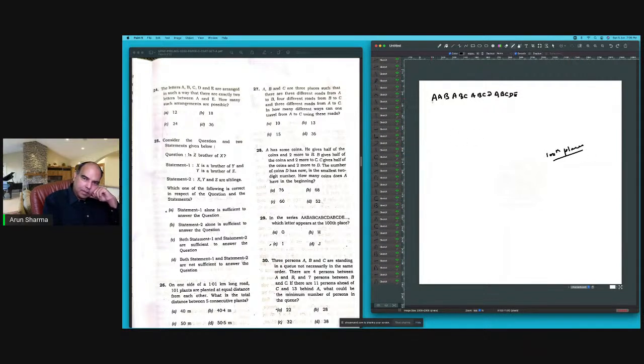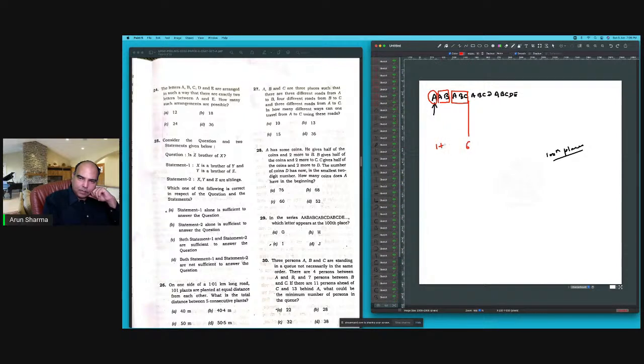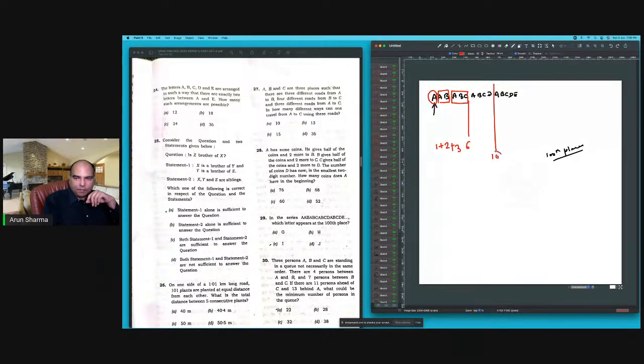What's happening here is, think about this as these boxes. You have A, then you've got AB, then you've got ABC. So ABC is ending at 6 letters, 1 plus 2 plus 3. Then you've got ABCD. So that's ending on the 10th term of the series.